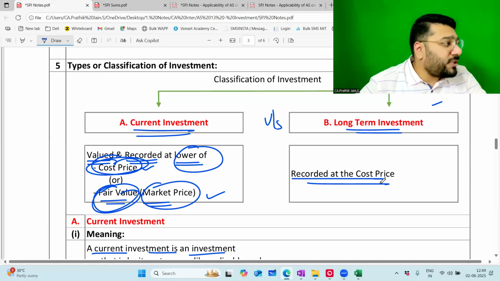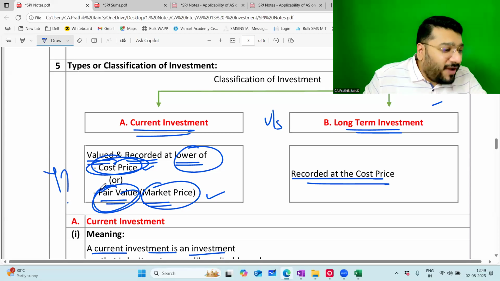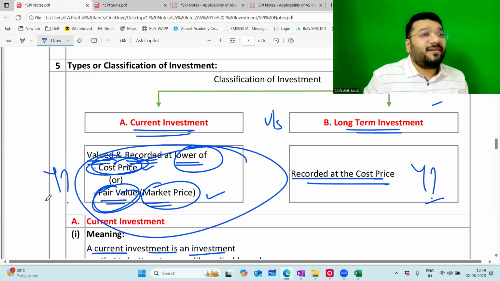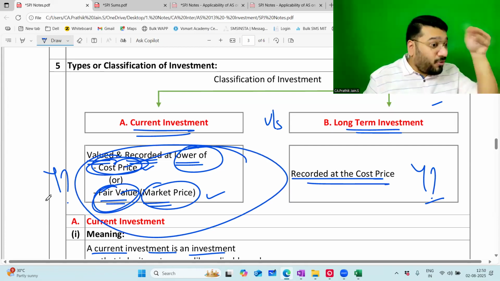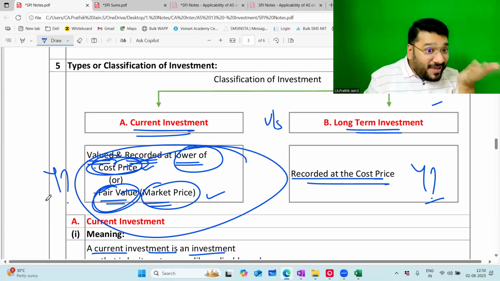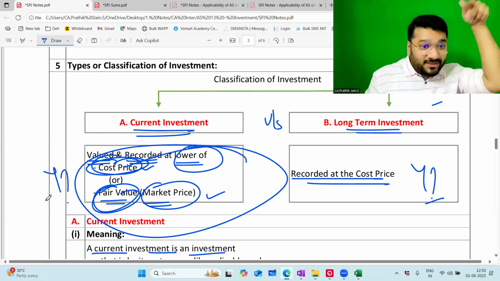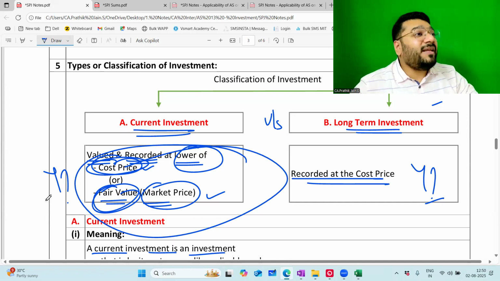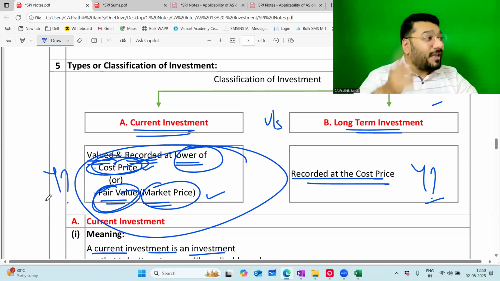Now the question you are supposed to ask is why not cost price? Why? If you are my student, before knowing cost price, before knowing what is fair value, why lower? You have to ask me. Why in AS2 I didn't tell you? What did we learn in AS2? Inventory should be recorded at cost price or NRV, whichever is less. I gave you 3 examples in AS2. That time I told you this will be helpful in inter also.